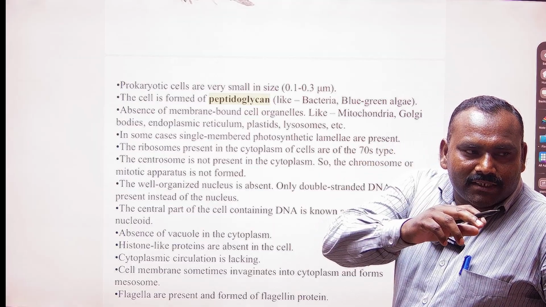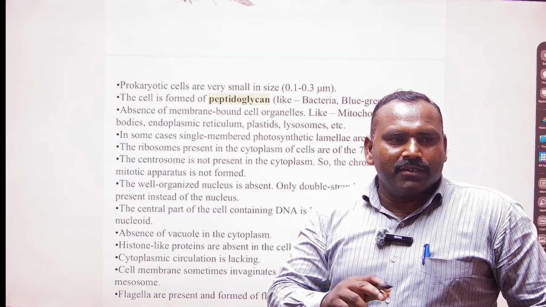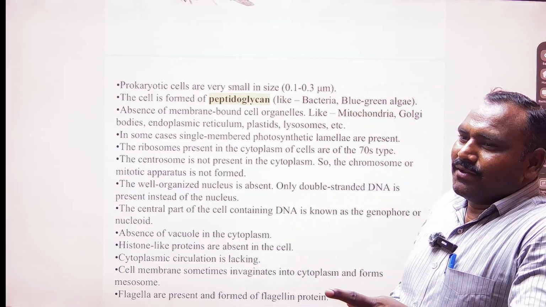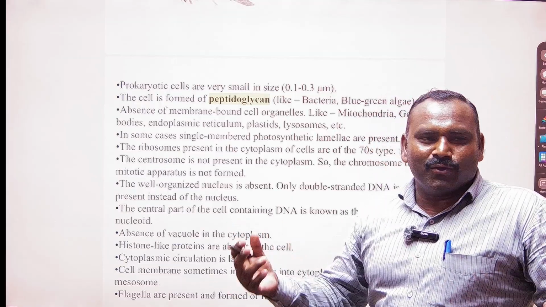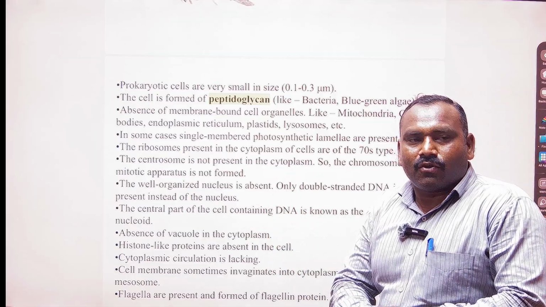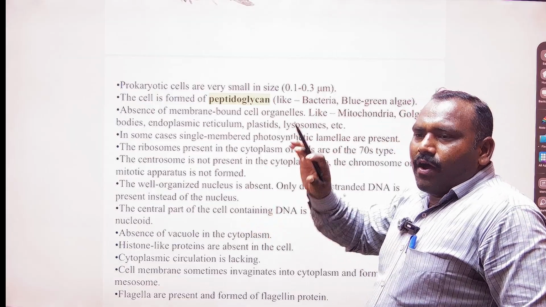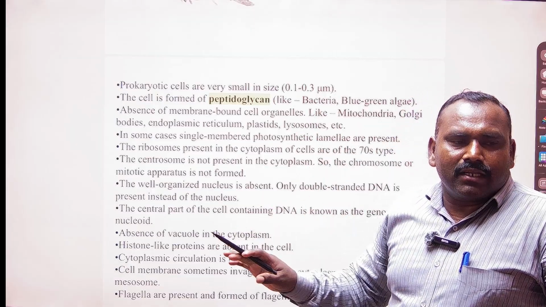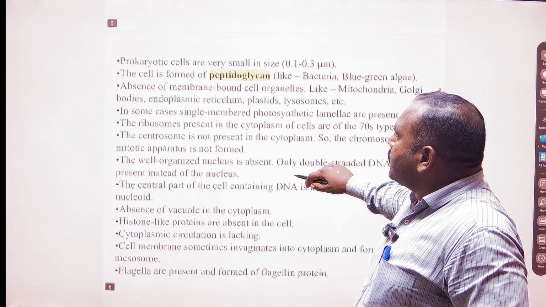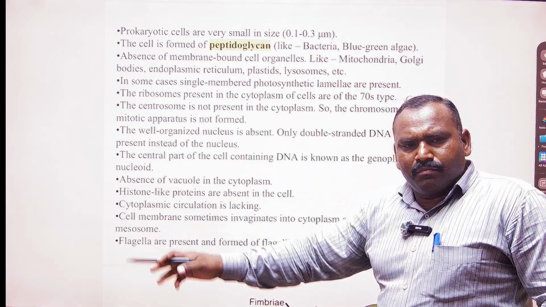How many chromosomes exist in the human being? 23 pairs. That is 1 plus 22. What is meant by 1? The 1 is the allosome, and 22 are autosomes. Those can decide the characters of the posture or the look. Those are very small, as I told you. Their size is less than 5 micrometers, it may be 0.1 to 0.3 micrometers. That is prokaryotes, different microorganisms and the blue-green algae.